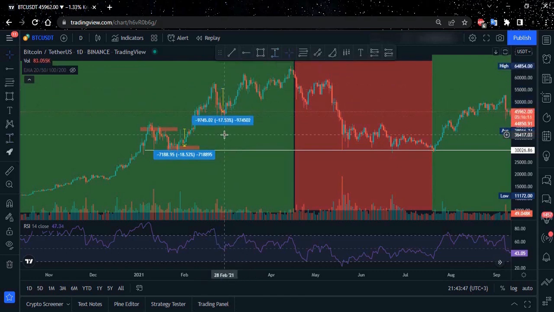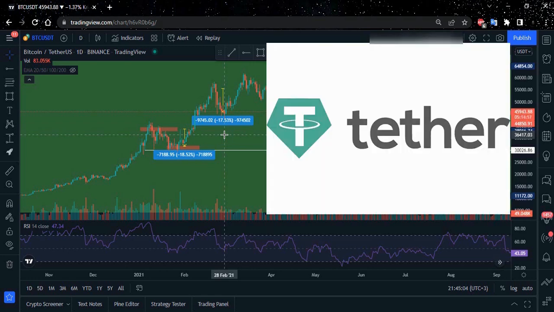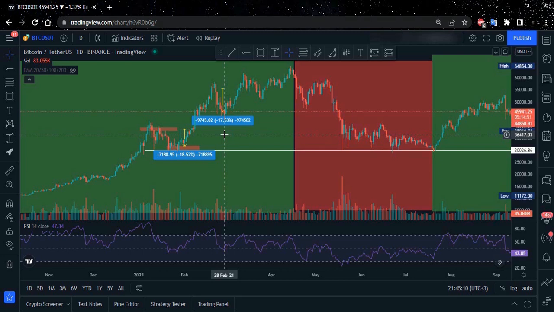So this is the basic definition of FOMO, fear of missing out. Actually, you are not missing something, but actually you are missing something. You are missing your money. You know what I mean? You understand me clearly enough. So that's why it's very important to stay away from FOMO, because finance is a matter of behavior. What is more important is to control the behavior. Okay, so capital is important. The best cryptocurrency I like is Tether. Tether is a stable coin, and this is the way of transforming my money into real world currency. So this is Tether. It's super important to use stop loss, and it's super important to avoid FOMO.